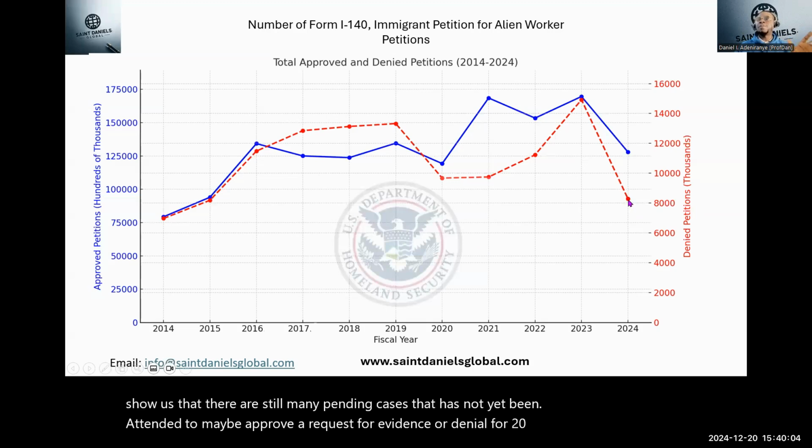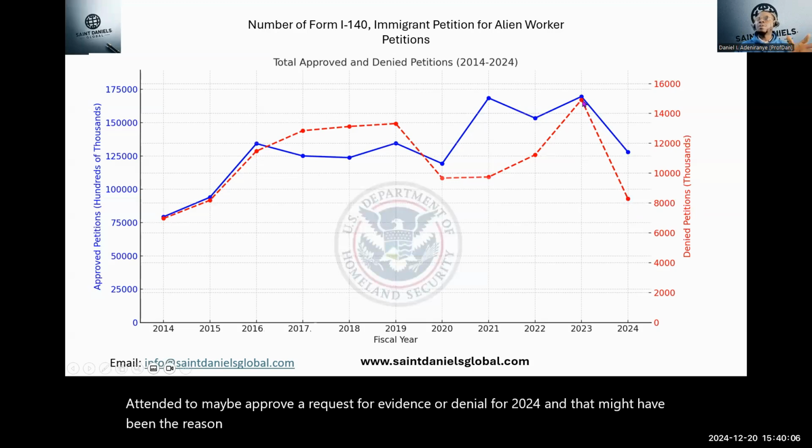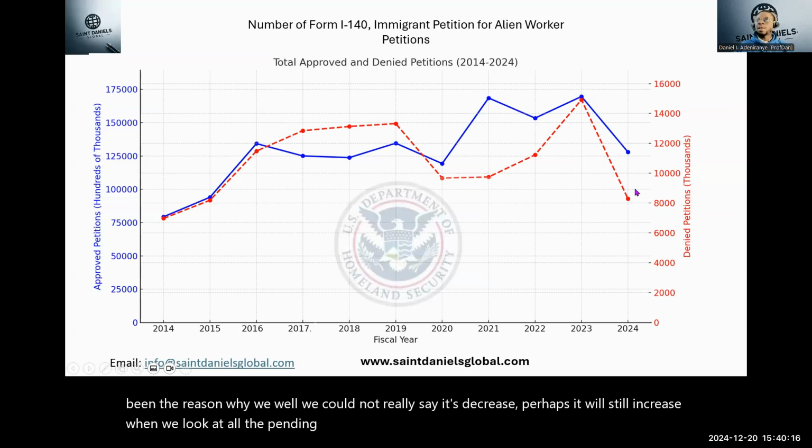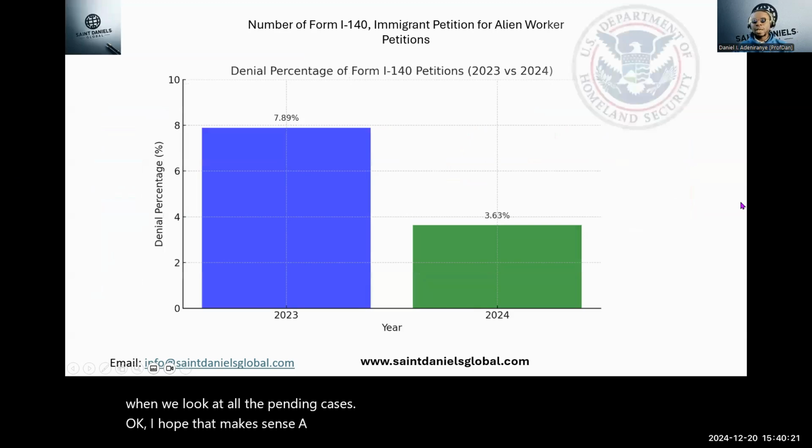And that might have been the reason why we could not really say it's decreased. Perhaps it will still increase when we look at all the pending cases. Okay, I hope that makes sense a bit. Let's take a look at something here.